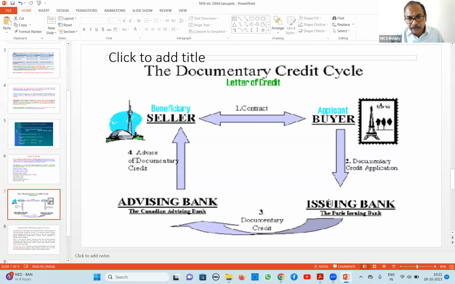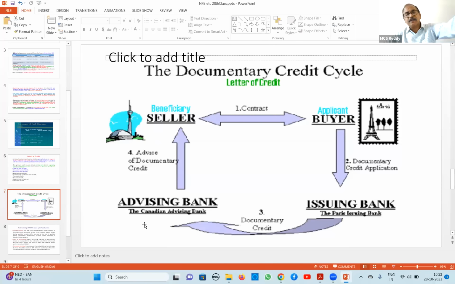Suppose sometimes the seller says, I don't have confidence in this bank. But here we are having State Bank of India, some other bank, which is bigger. So this State Bank is having a branch here. You arrange funds from this bank. So we will talk with State Bank of India and tell them on due date, you pay the amount to this bank. So this is called the reimbursing bank.